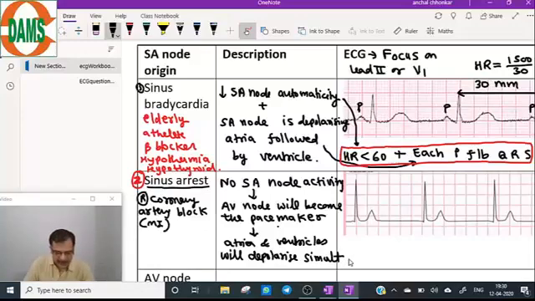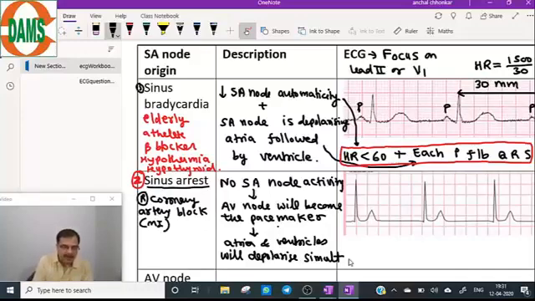The SA node is completely dead. So there is no SA node activity, and the AV node will become the pacemaker, and atria and ventricle will get depolarized simultaneously.